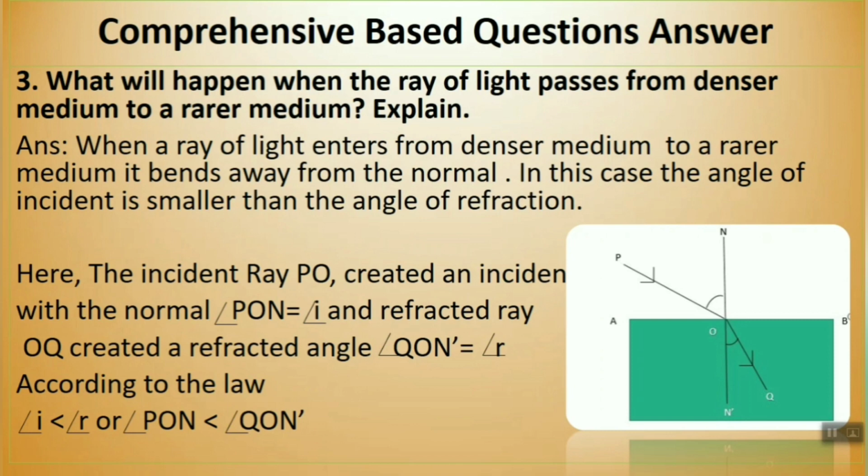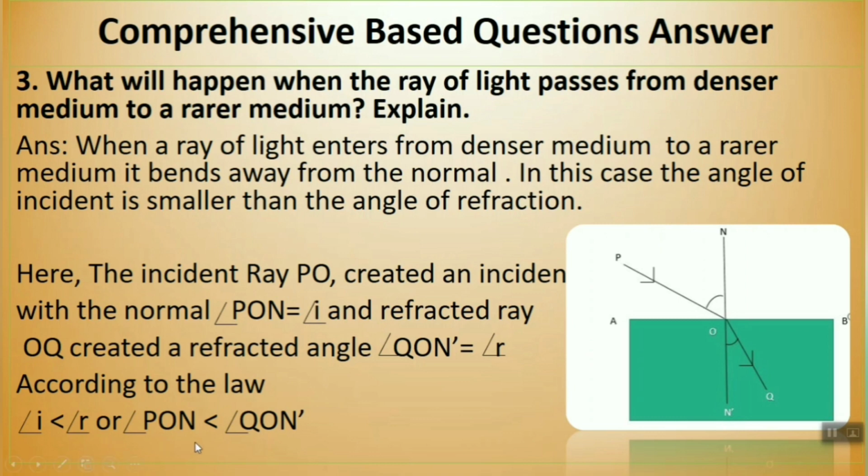Next one, what will happen when a ray of light passes from a denser medium to a rarer medium? It is the law we have discussed, so you have to write the law. What will happen? The angle of incidence is smaller than the angle of refraction. And then you have to explain how it happens with the figure. In this case, you must draw the figure.